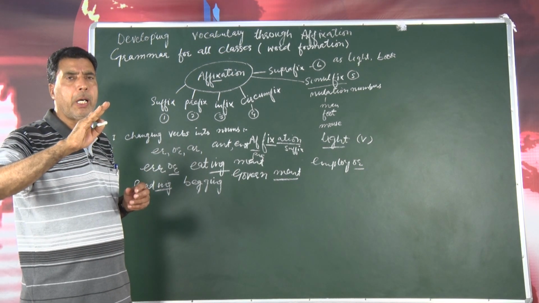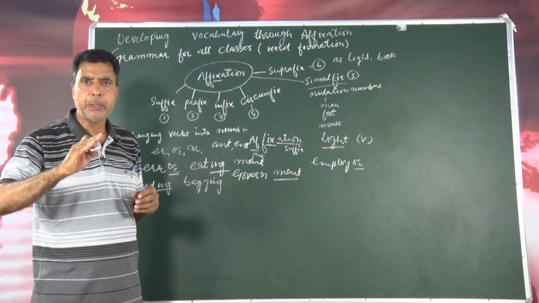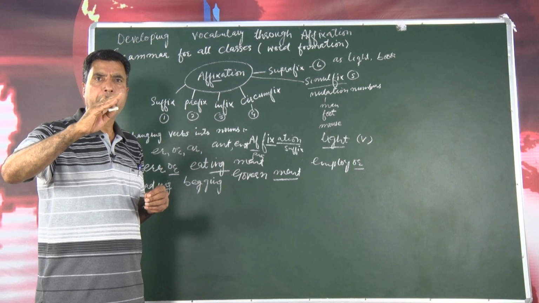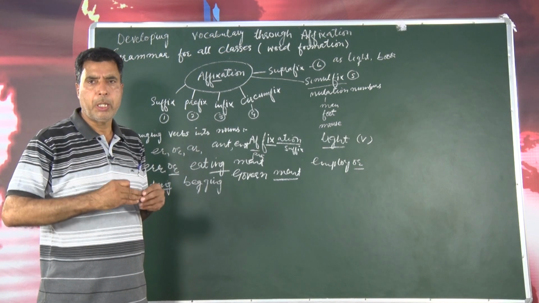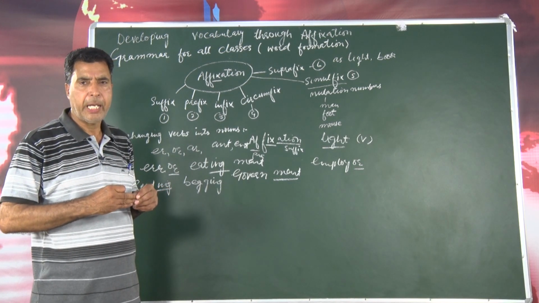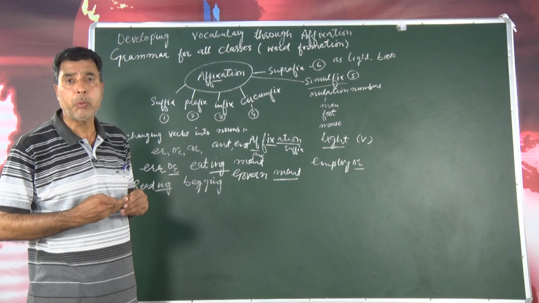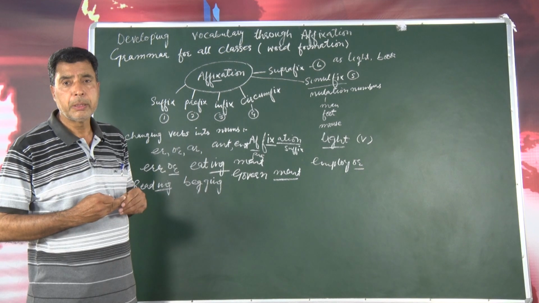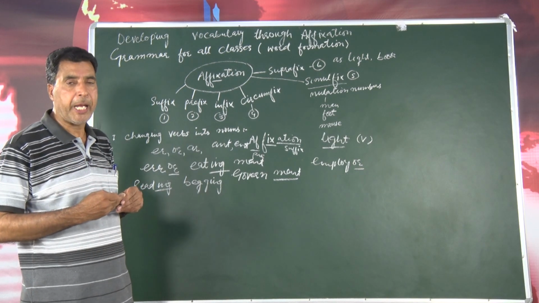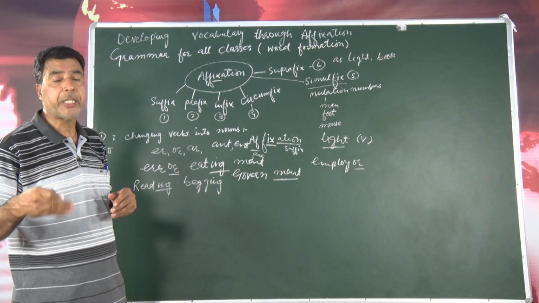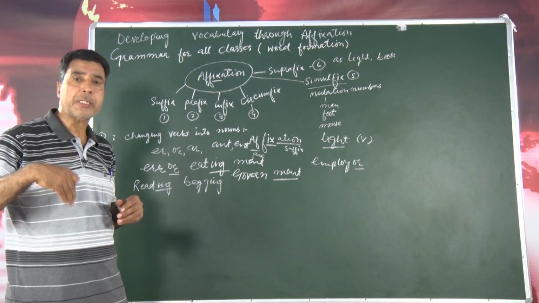If I use it as a verb, for example, I can paint this room myself. So paint as a verb. If you want to make it a noun, yes please, very good, painter. So we have used the suffix er here. So this is how we can form words differently.